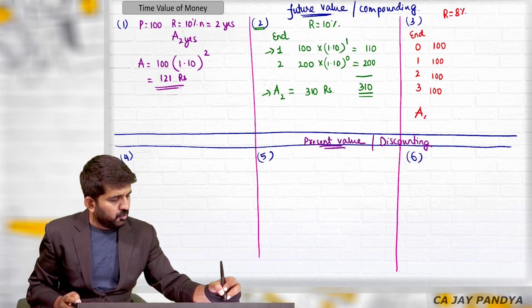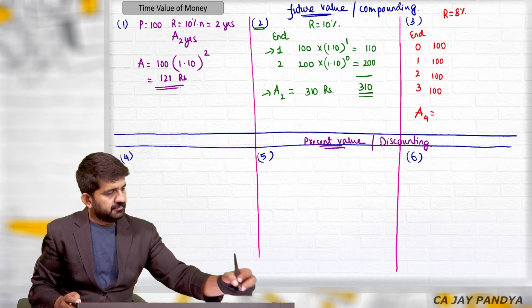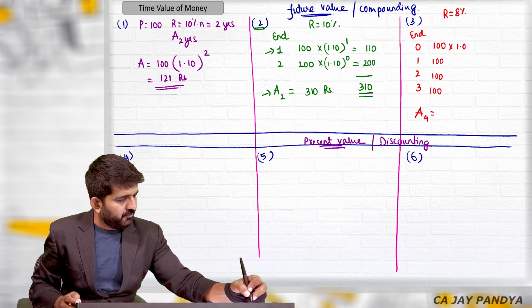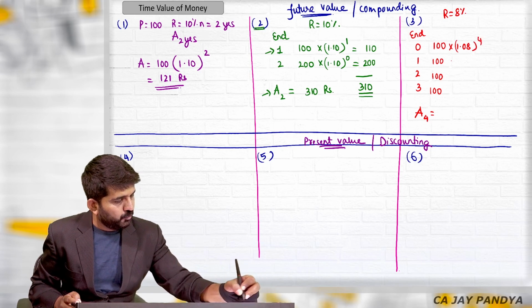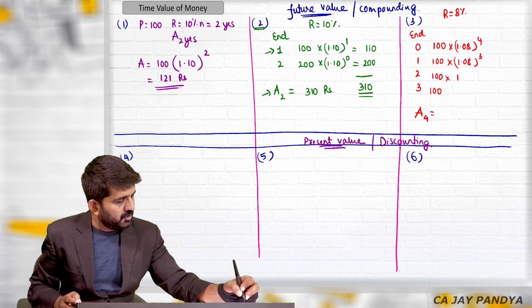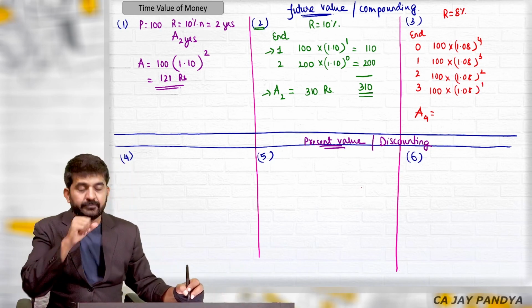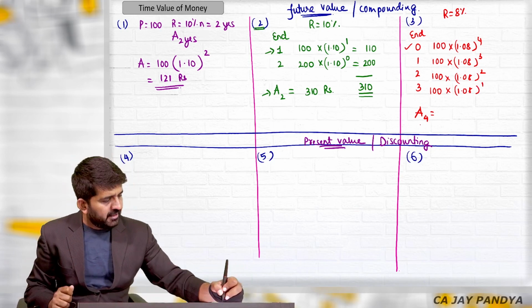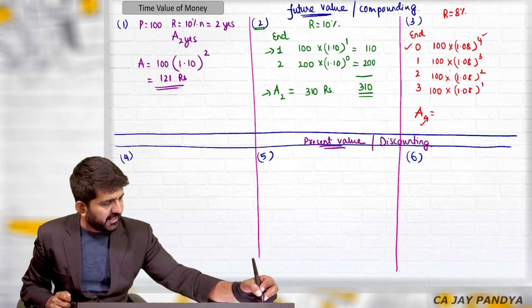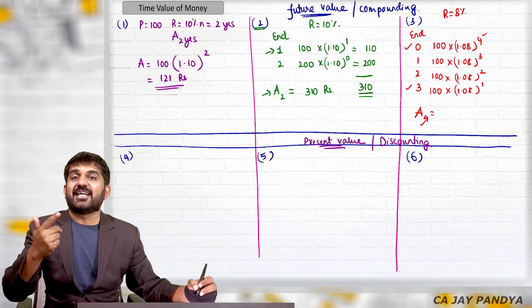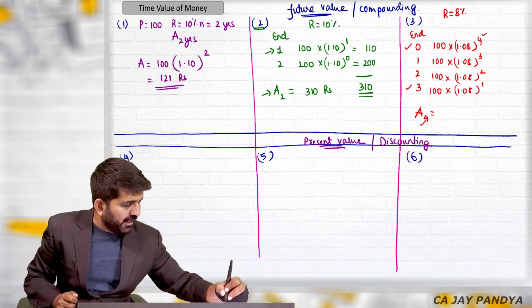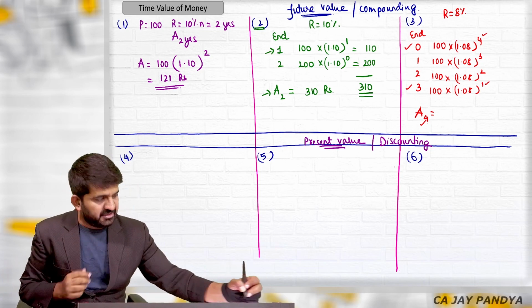What is the amount at the end of fourth year? This is multiplied by 1.08 raised to 4, 1.08 raised to 3, 1.08 raised to 2, 1.08 raised to 1. Verify. If you invest today and withdraw at the end of fourth year, you will be getting 4 years' interest. If you invest at the end of third year and withdraw at the end of fourth year, you will be getting 1 year's interest.